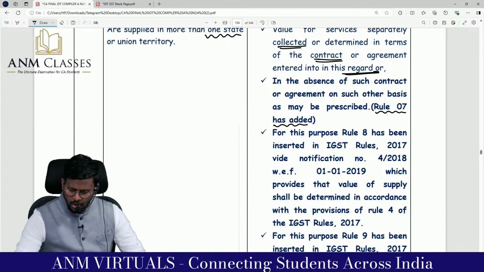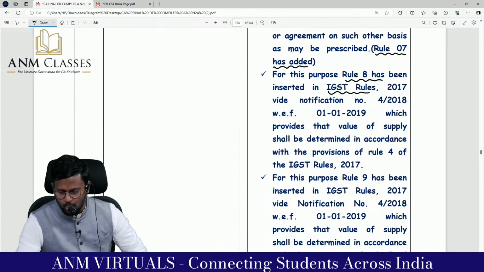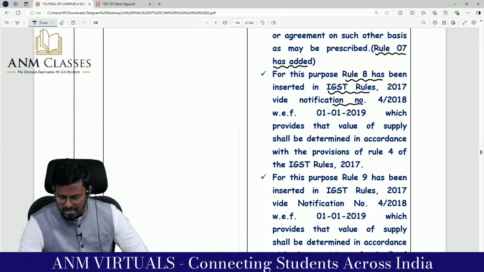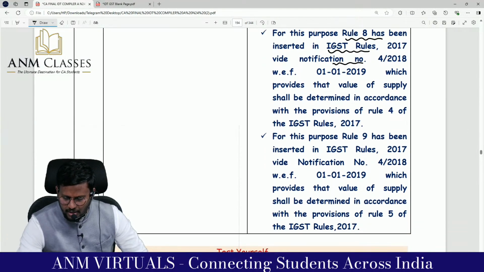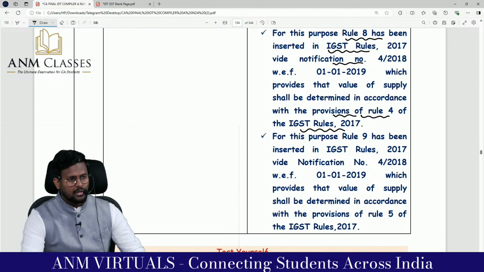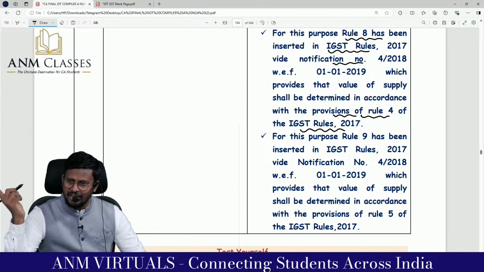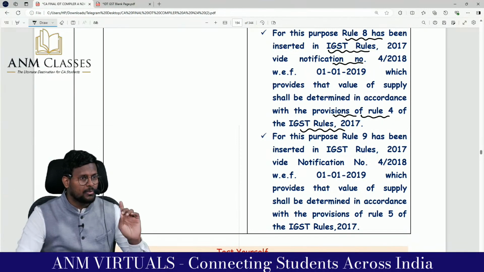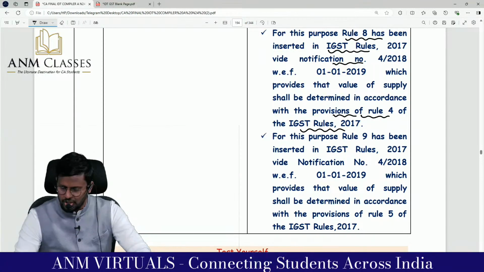For this purpose, rule number 8 has been inserted in the rules by a notification, which provides that the value of supply shall be determined in accordance with the provisions of rule 4 of the IGST rules. Yesterday in section 10 and section 12 we discussed rule 4. The same rule they are borrowing for section 13 also. Do you appreciate that?